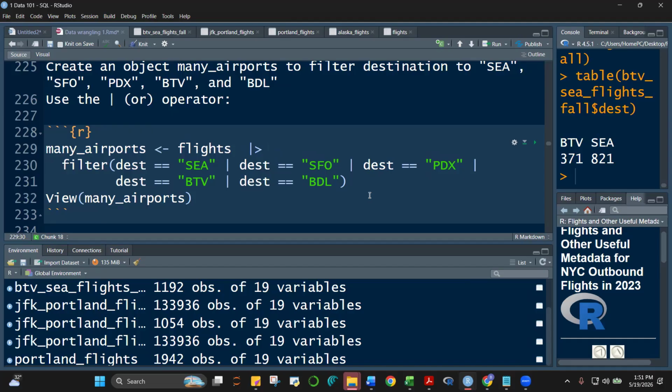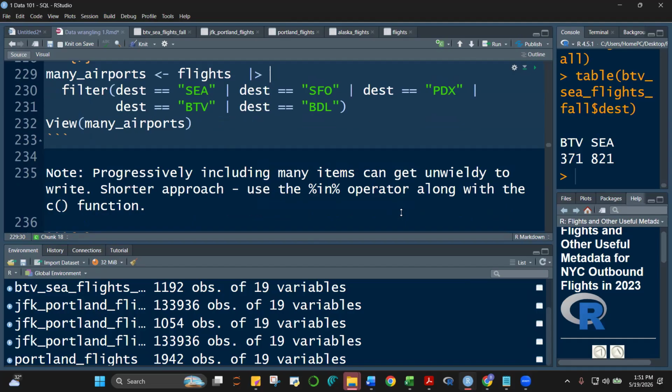However, class, this is quite unwieldy. Paano kung 20 destinations yan? Okay, is there a better way to do this? Inuulit-ulit kasi dito yung destination, di ba? Destination is equal to shuttle, slash, etc., etc. So progressively including many items can get unwieldy, class. There's a shorter approach using the percentage in percentage operator along with the c function.